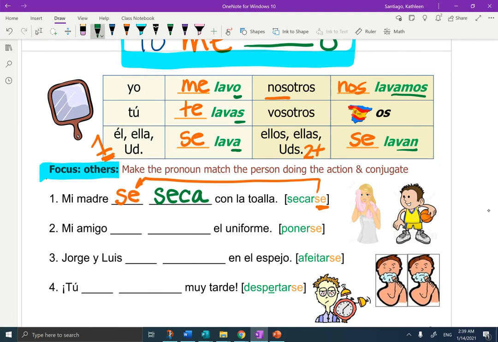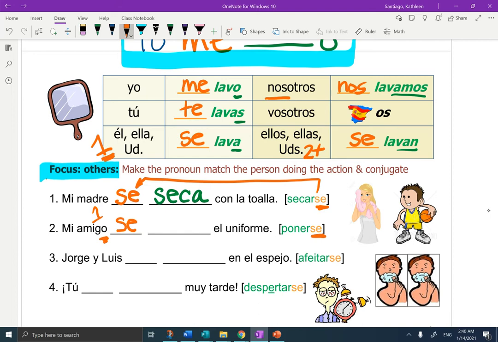Blank, blank el uniforme. Ponerse. Okay, deal with the se first. How many amigos do we have? That's right, it's just one amigo. So se would stay se. Move it to the front.